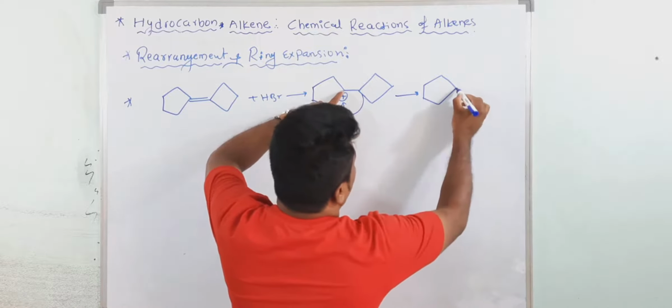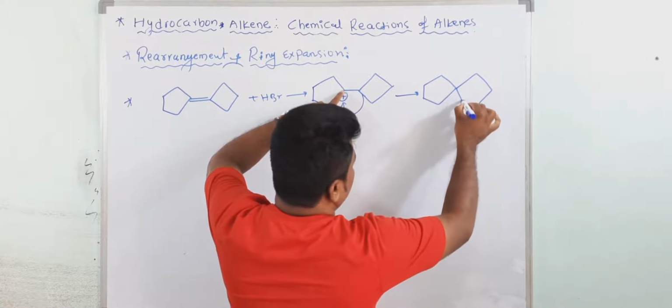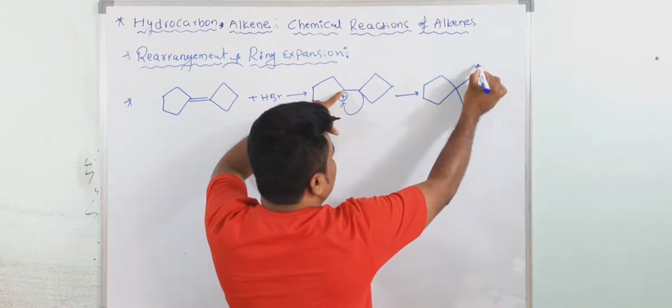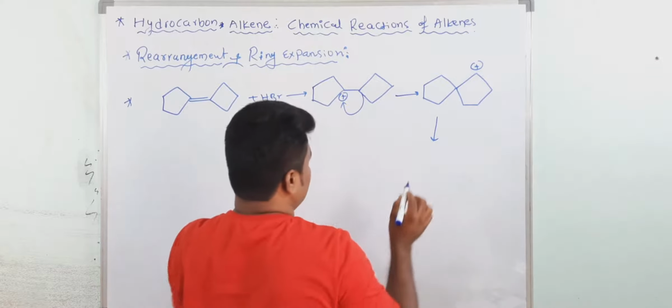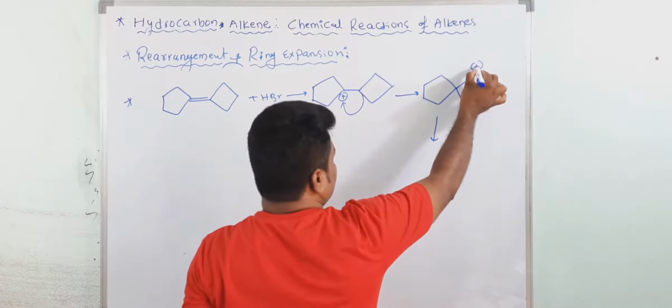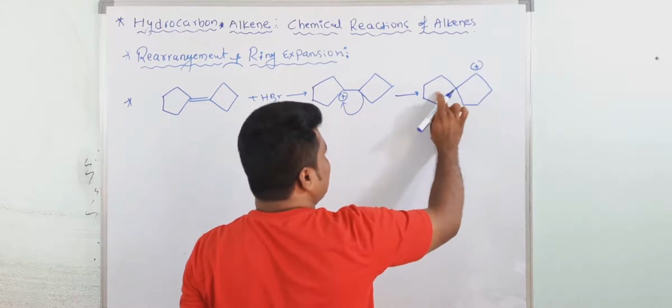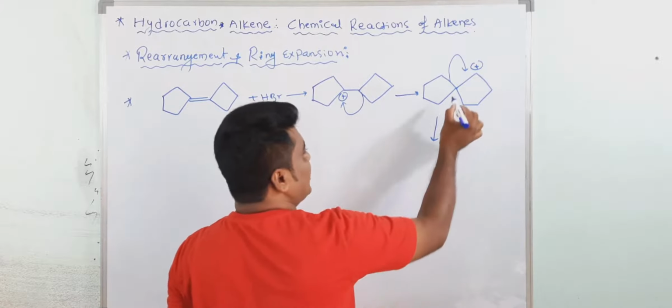When it is transferred here, the new carbocation forms here. Then again, this is a carbocation adjacent to a 5-membered ring, and it again undergoes ring expansion.